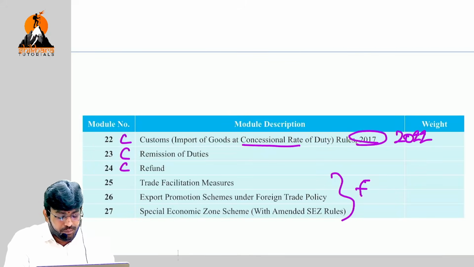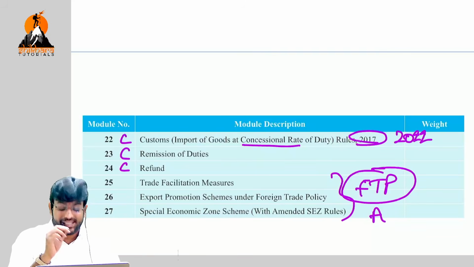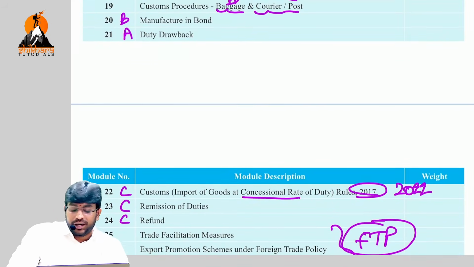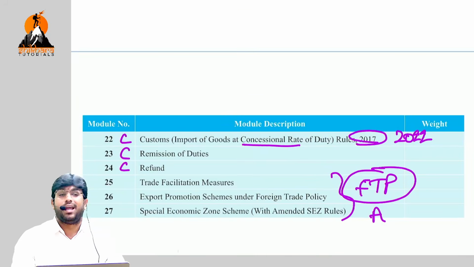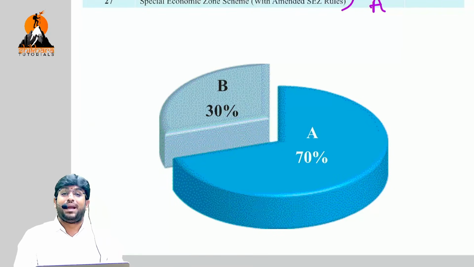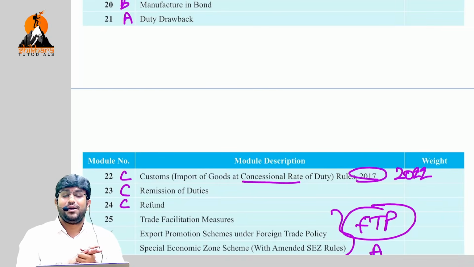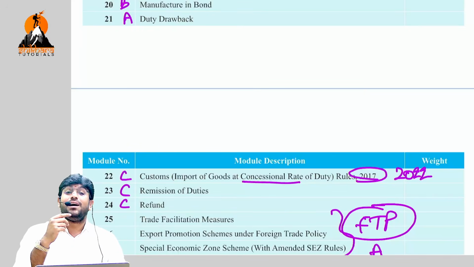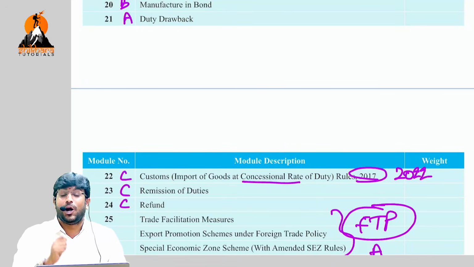Trade facilitation measures and foreign trade policy, this is all put together. Foreign trade policy, I will tell A topic only from an examination standpoint. The reason is very clear: in the exam, many times a question is coming from foreign trade policy, almost every time. Procedural part, but still important. Clear, friends? So this is about ABC analysis clearly from an examination standpoint, my dear friends. So please take note of this while doing revision, not while preparing. While preparing, everything should be there, but while doing revision, you can focus on these areas.